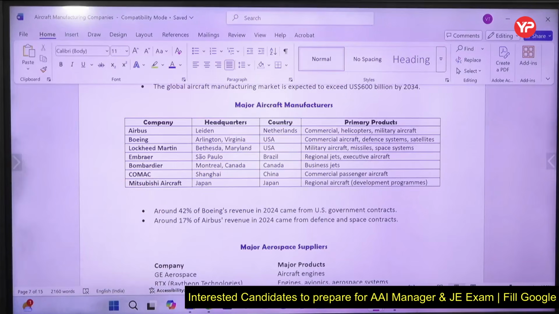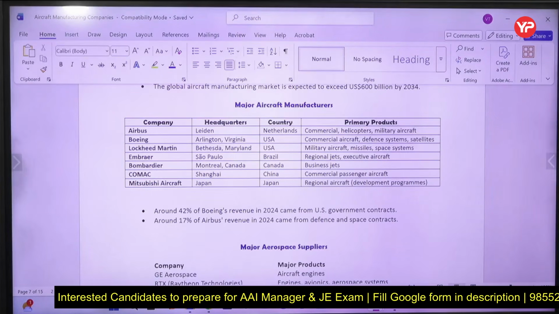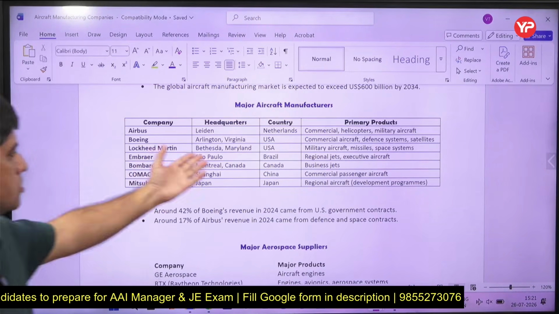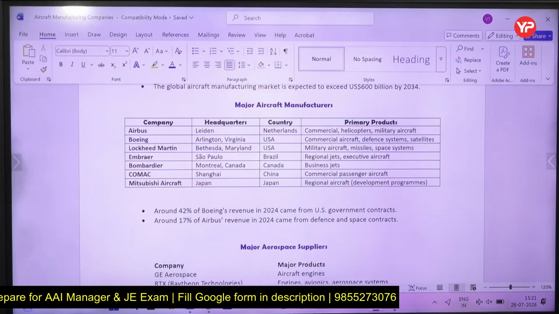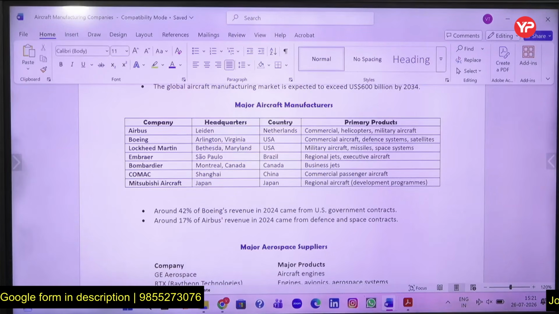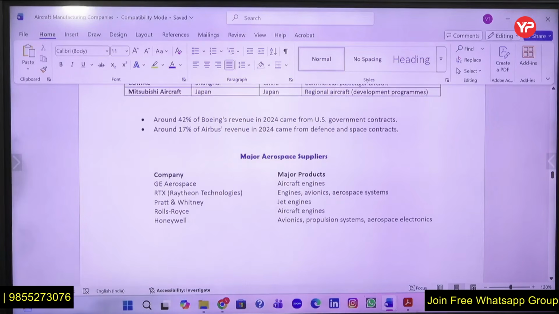The headquarters of Comac is in Shanghai, it is Chinese. Bombardier is in Montreal, Canada. Embraer is in Sao Paulo, Brazil. 42% of the revenue of Boeing is from the US government alone.